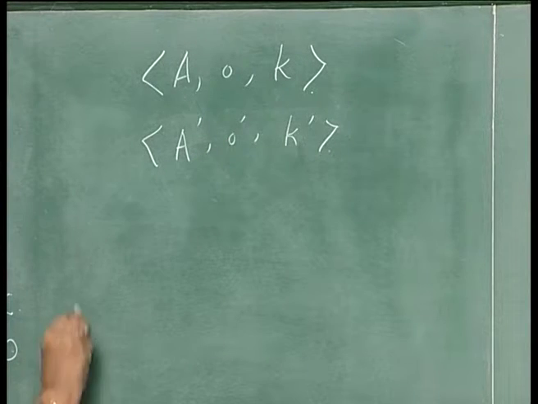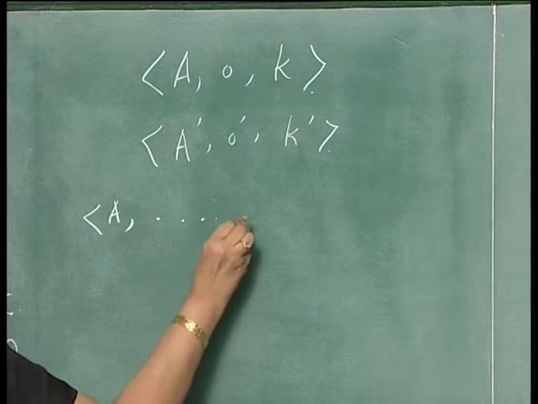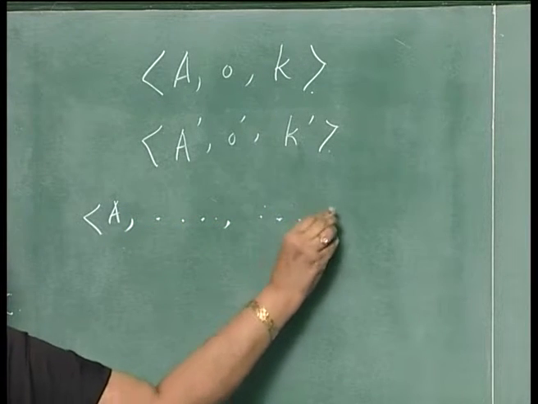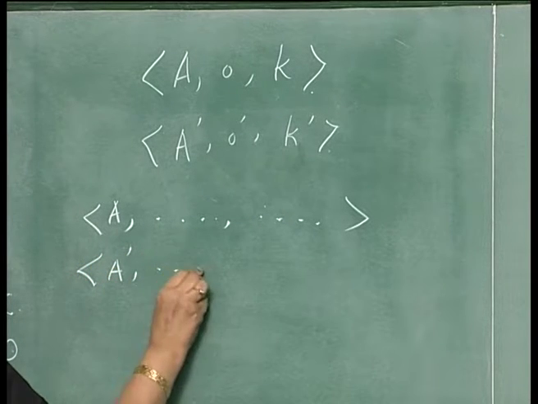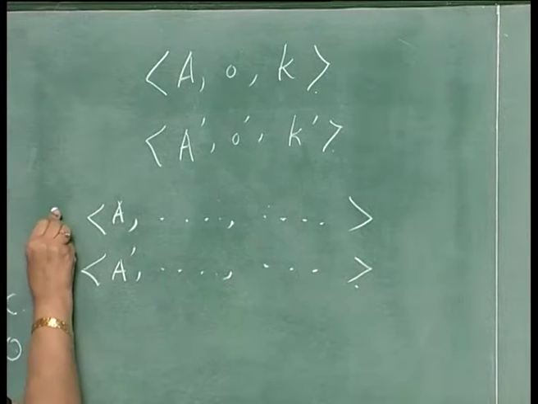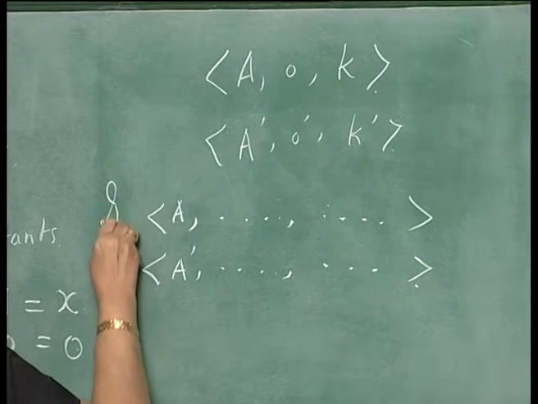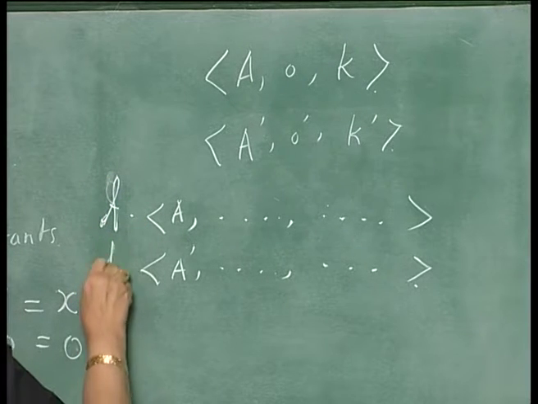So, in order to be very clear, let me write it like this: A, an algebra, then some operations, then some constants. Another algebra is A dash, some operations on that. This algebra I can call A and A dash.